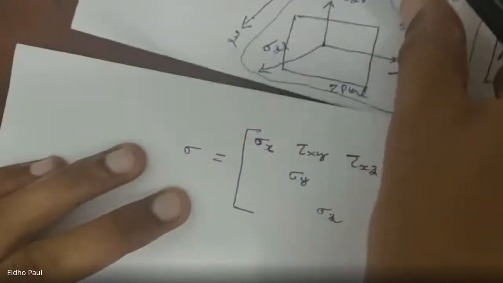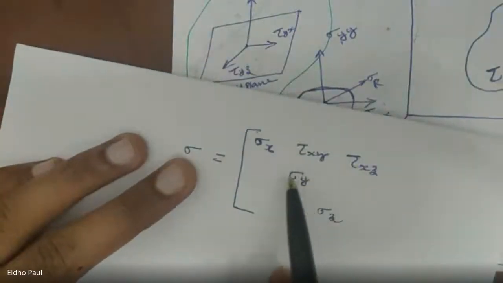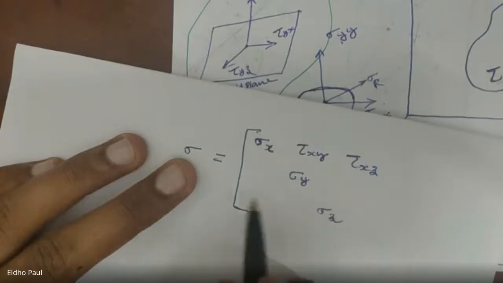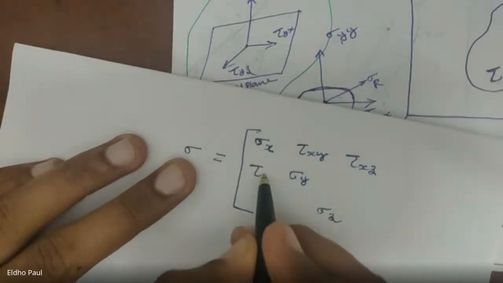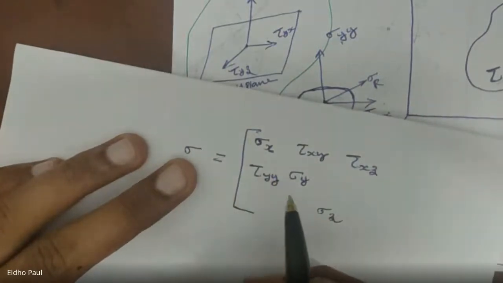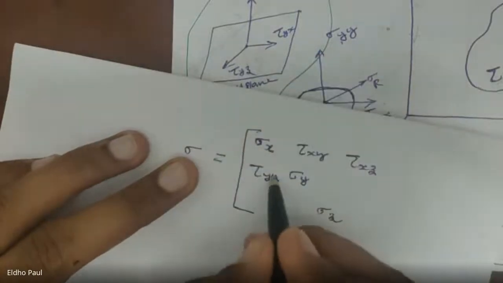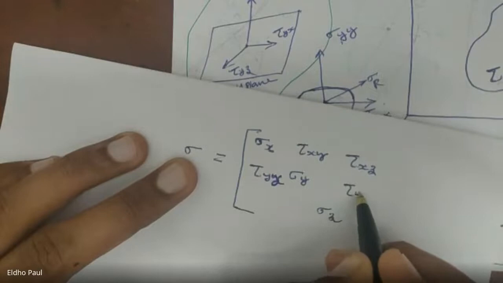The second is the y plane, with sigma y in the diagonal of this matrix, and tau yx, and tau yz.